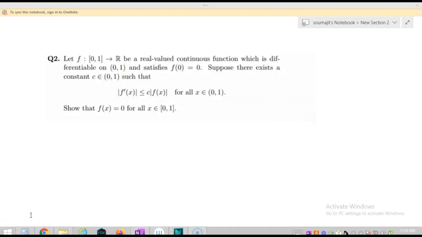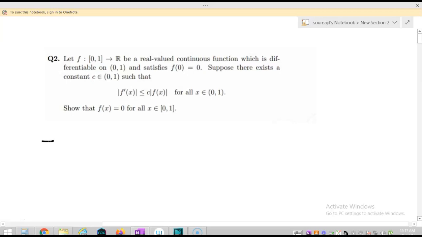Let us solve question number 2. It is from real analysis, and the question says: let f from the closed interval 0 1 to R be a real valued continuous function which is differentiable on the open interval 0 1 and satisfying f of 0 is equal to 0. Suppose there exists a constant c belonging to the open interval 0 1 such that modulus of f dash x is less than or equal to c times mod of f x for all x in the open interval 0 1. Show that f of x is equal to 0 for all x in the closed interval 0 1. Okay, I have to show it.